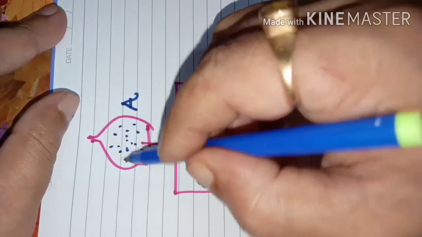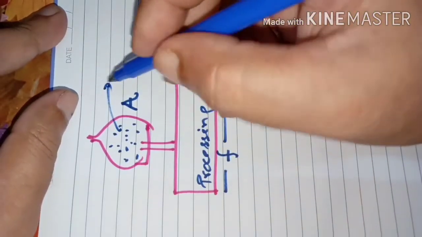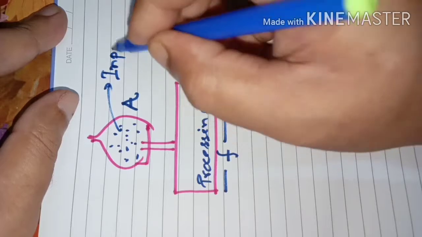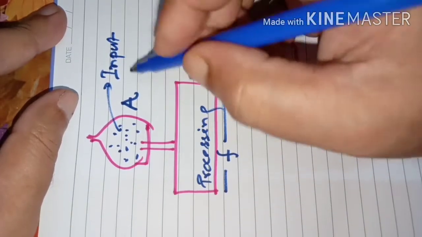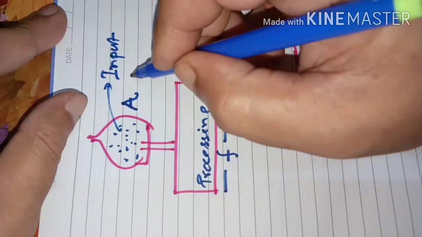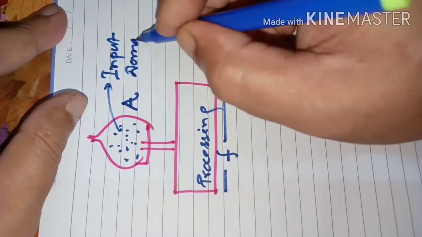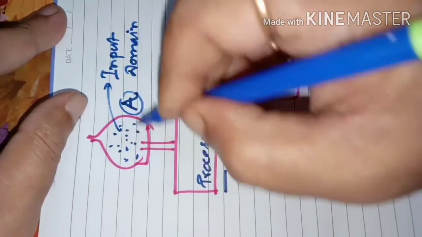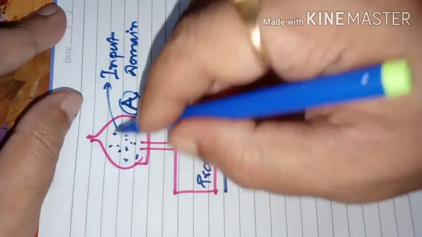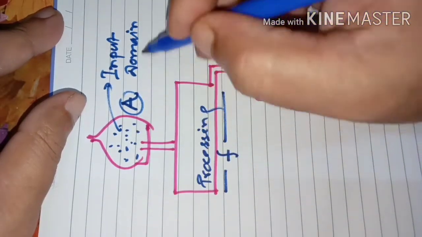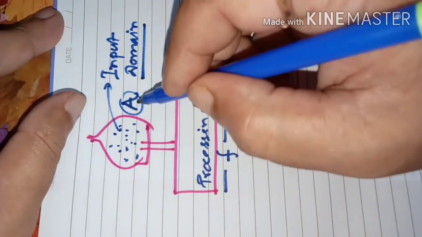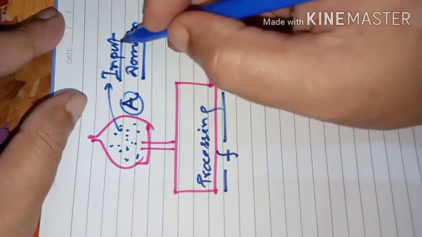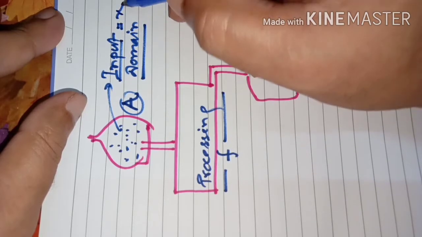All these we call inputs, or we can say they are points in the domain. This whole set A is the domain. Whatever is inside there, all the particles inside this, that is the domain. Every particle is called an input, which will be generated by x.